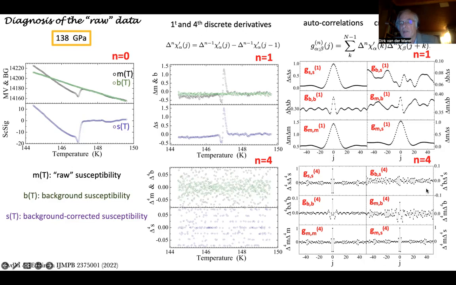You now go to the cross correlations, and here we'll skip this part and go right away to the fourth derivative. You see that there is no correlation between the background signal and the superconducting signal. It's just noise only. There is a positive burst between measured and background over here. So there is some correlation between these things, and this is the correlation of the noise present in the background curve.